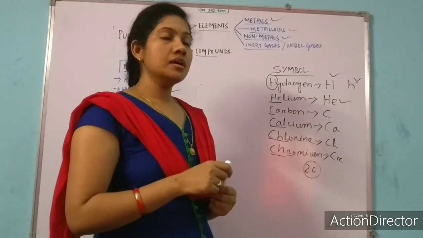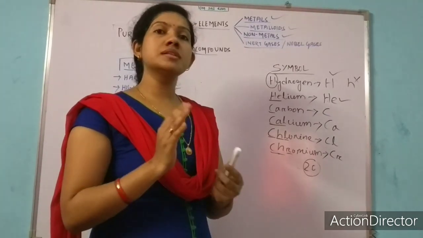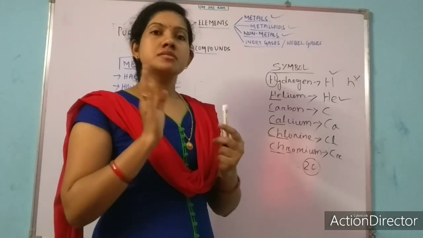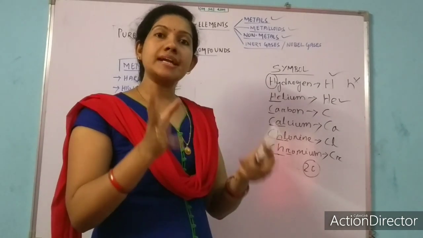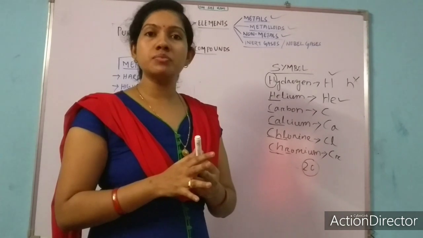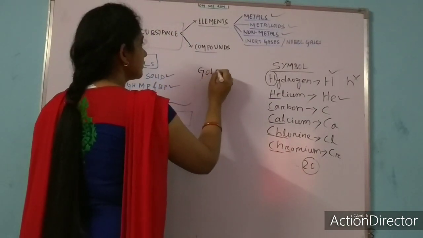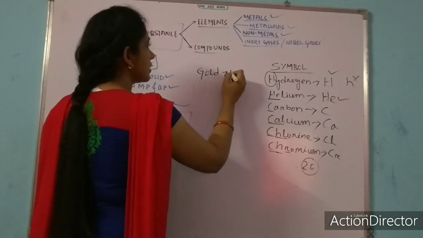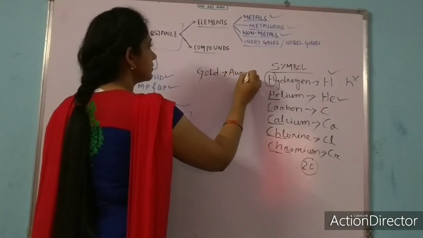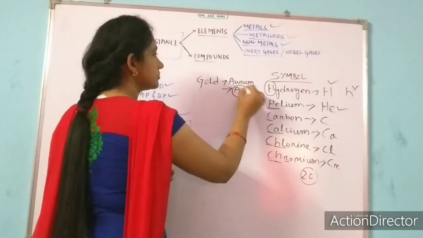Again one thing, for some elements, the symbols are represented by using their Latin names. Some elements also got their Latin names and they are represented with their Latin names. Suppose gold. The Latin name of gold is aurum. That's why the symbol of gold is Au.